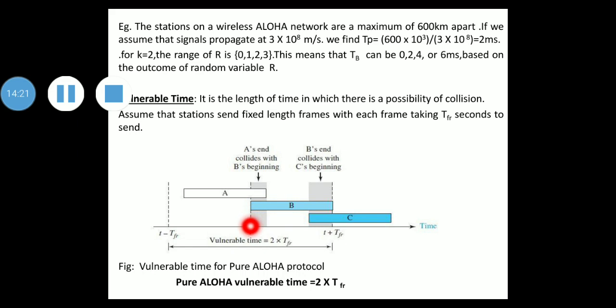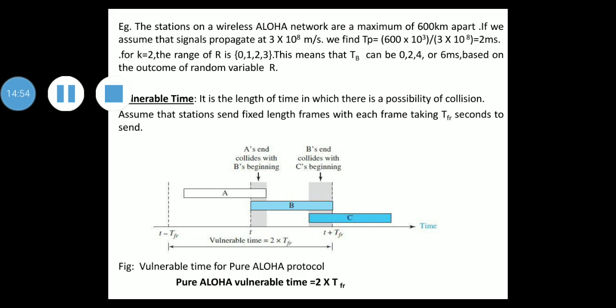Now imagine station A has started to send its frame after T minus TFR. This leads to a collision between the frames from station B and station A. At the same time, suppose that station C starts to send a frame at time T plus TFR. Again there is a collision between frames of station B and station C.